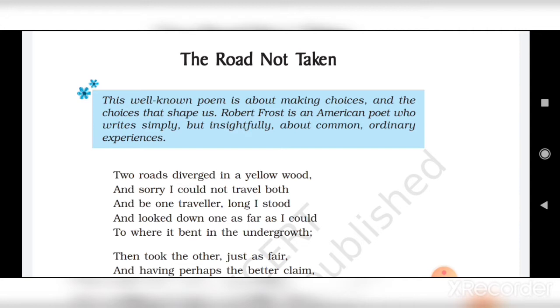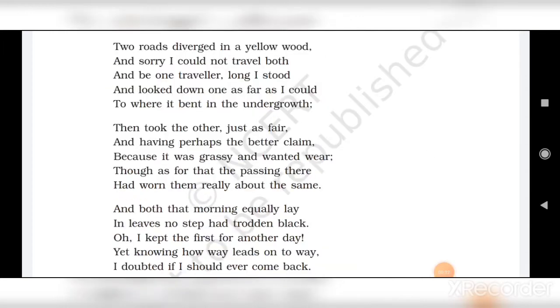He was in dilemma. Same thing, children, happens in our life also when we have choice. But we have to take proper decision so that later on we should not feel sorry for what we have decided. Now let's move ahead and read the second stanza.